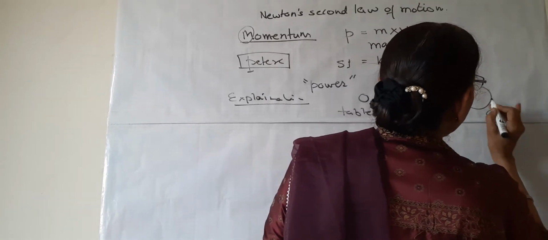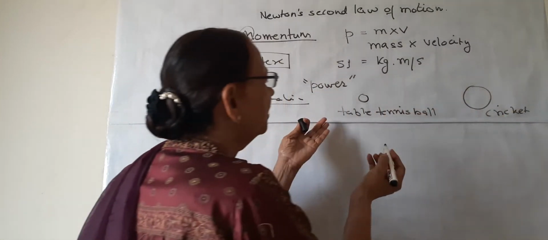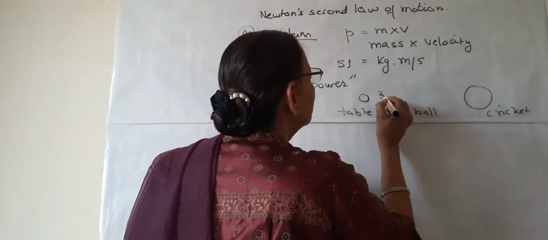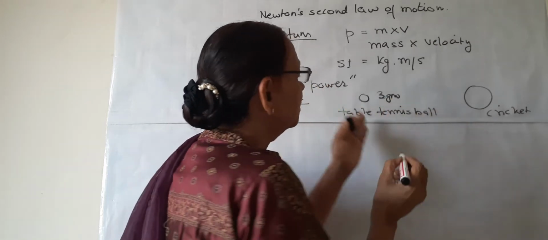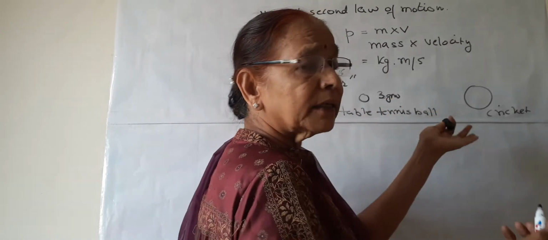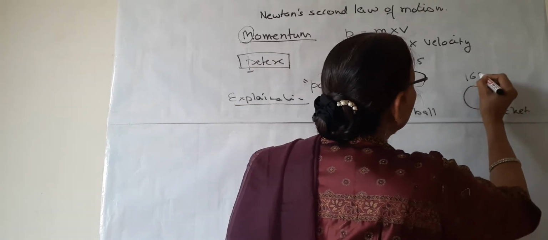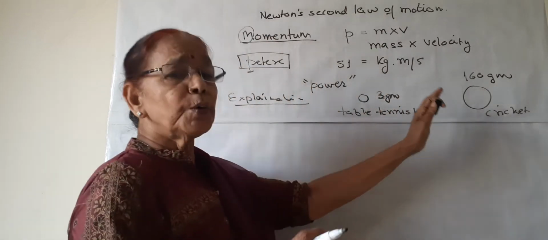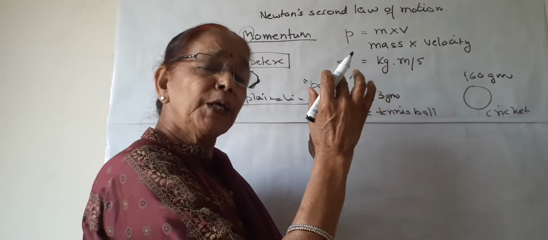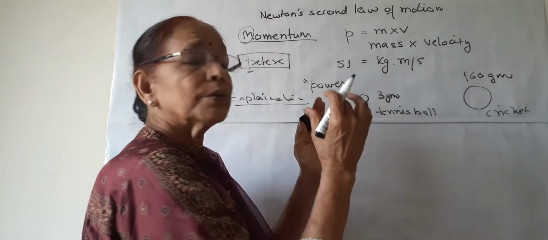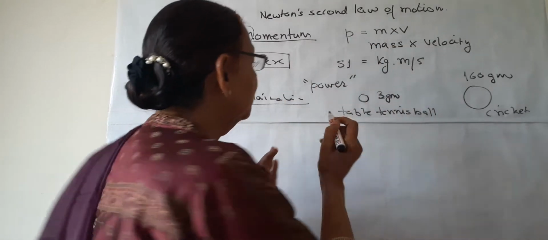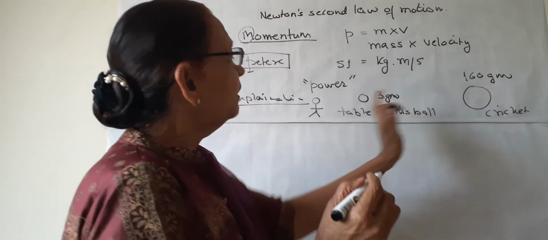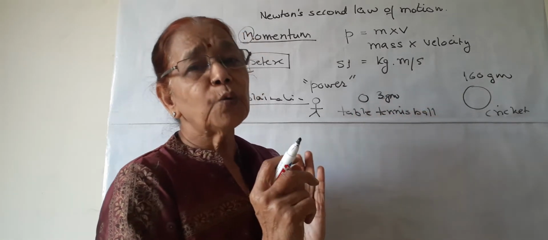The mass of a table tennis ball is about 3 grams or less than 3 grams. So suppose it is 3 grams. And the cricket ball is quite heavy. I think it is 160 grams. Suppose these two balls are thrown with a uniform velocity towards a boy. This boy is standing here, and these two balls are thrown with almost equal velocity.